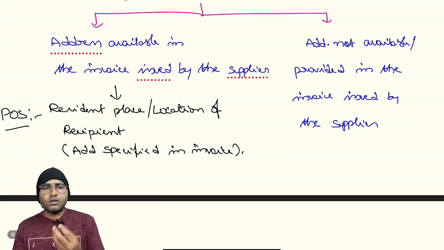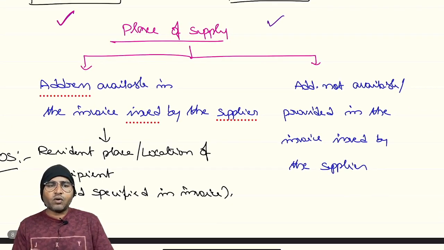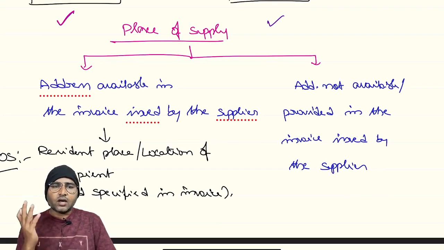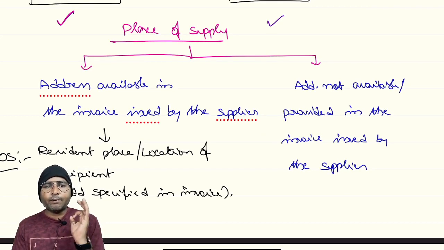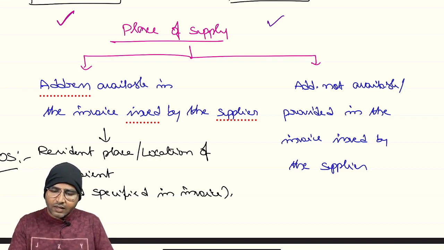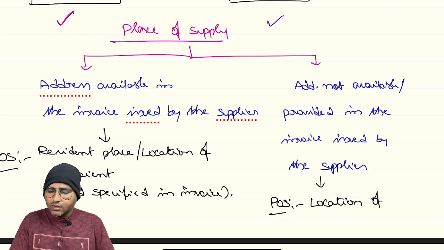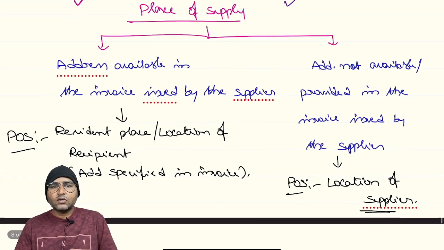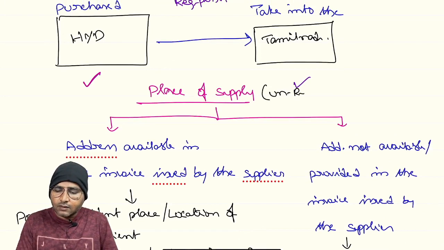Suppose such an address is not available at the time of purchasing of the goods by the unregistered person. He didn't provide any details, he didn't provide Aadhaar card, address details, etc. In such a situation, the supplier may not be in a position to provide the address in the invoice. Thereby, the place of supply will be the location of the supplier. Are you clear? So this is the recent clarification given only in relation to the unregistered person.